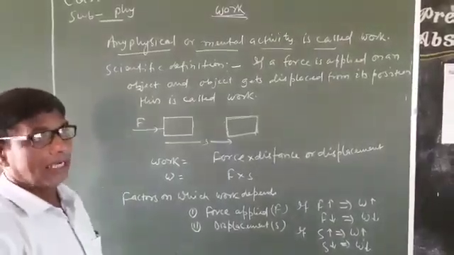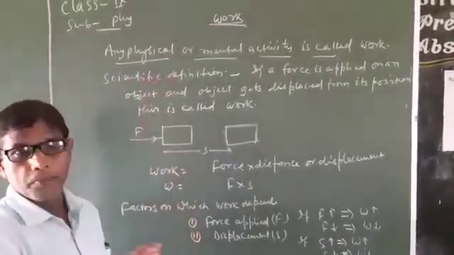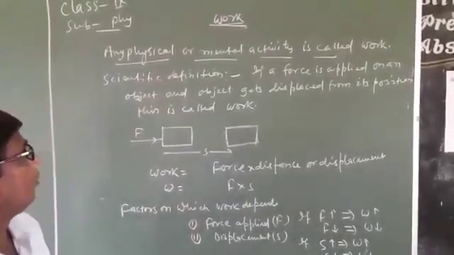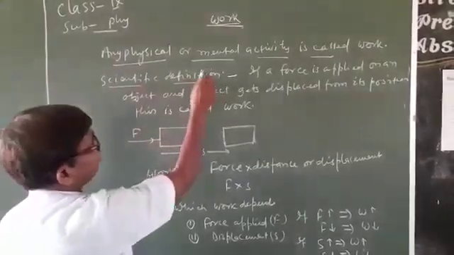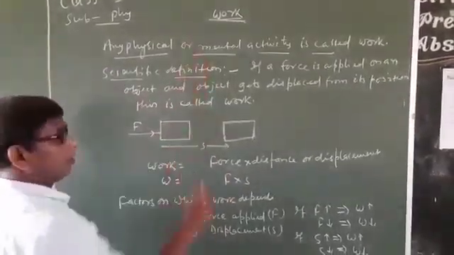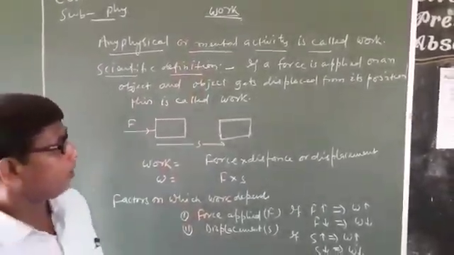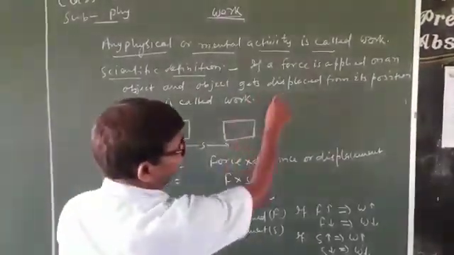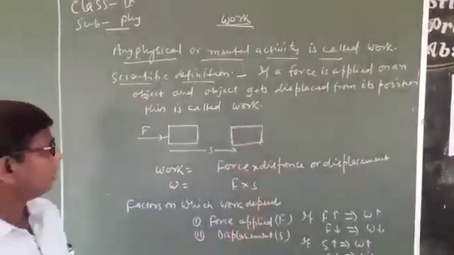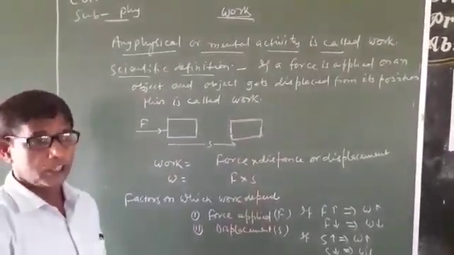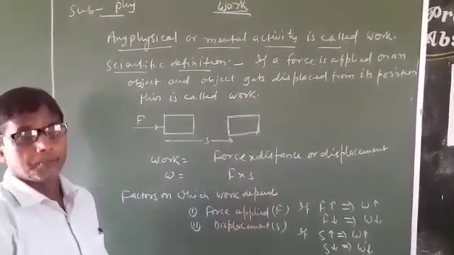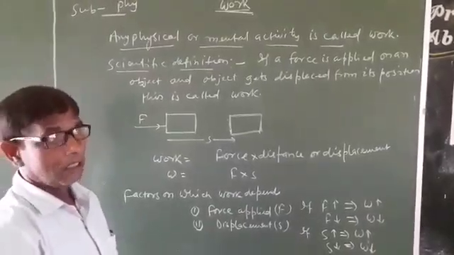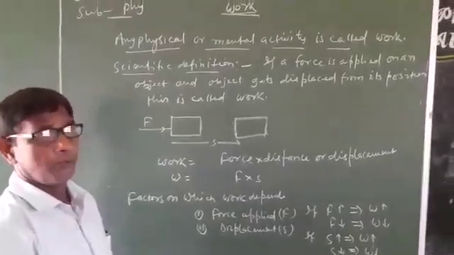But you will never write this definition in your examination. In your examination, you have to write down the scientific definition of work. What is the scientific definition of work? If a force is applied on an object and the object gets displaced from its position, this is called work. This means displacement taking place in an object by applying force is called work. This is the scientific definition of work.